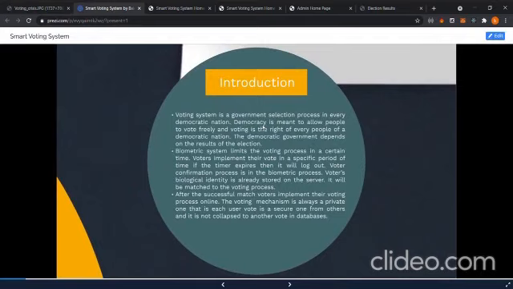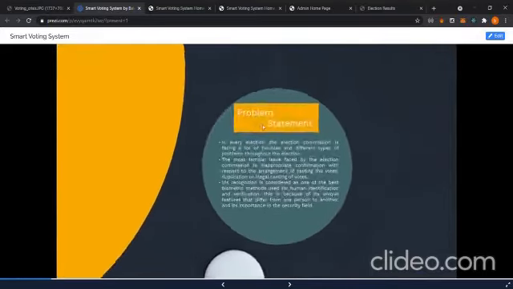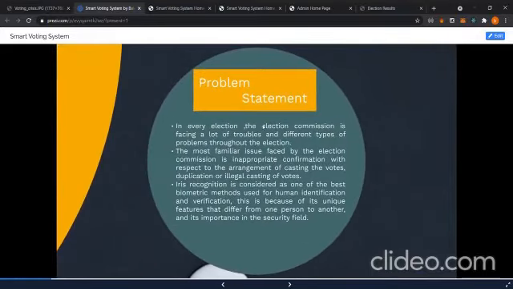Democracy is meant to allow people to vote freely, and voting is a right of every person of a democratic nation. So, we decided to make a system which is even more secure than the existing systems, which does not allow these kind of people to win these elections. We have tried to use iris recognition, which is considered one of the best biometric methods used for human identification. And we have also used blockchain in the system, which will make the system even more secure.